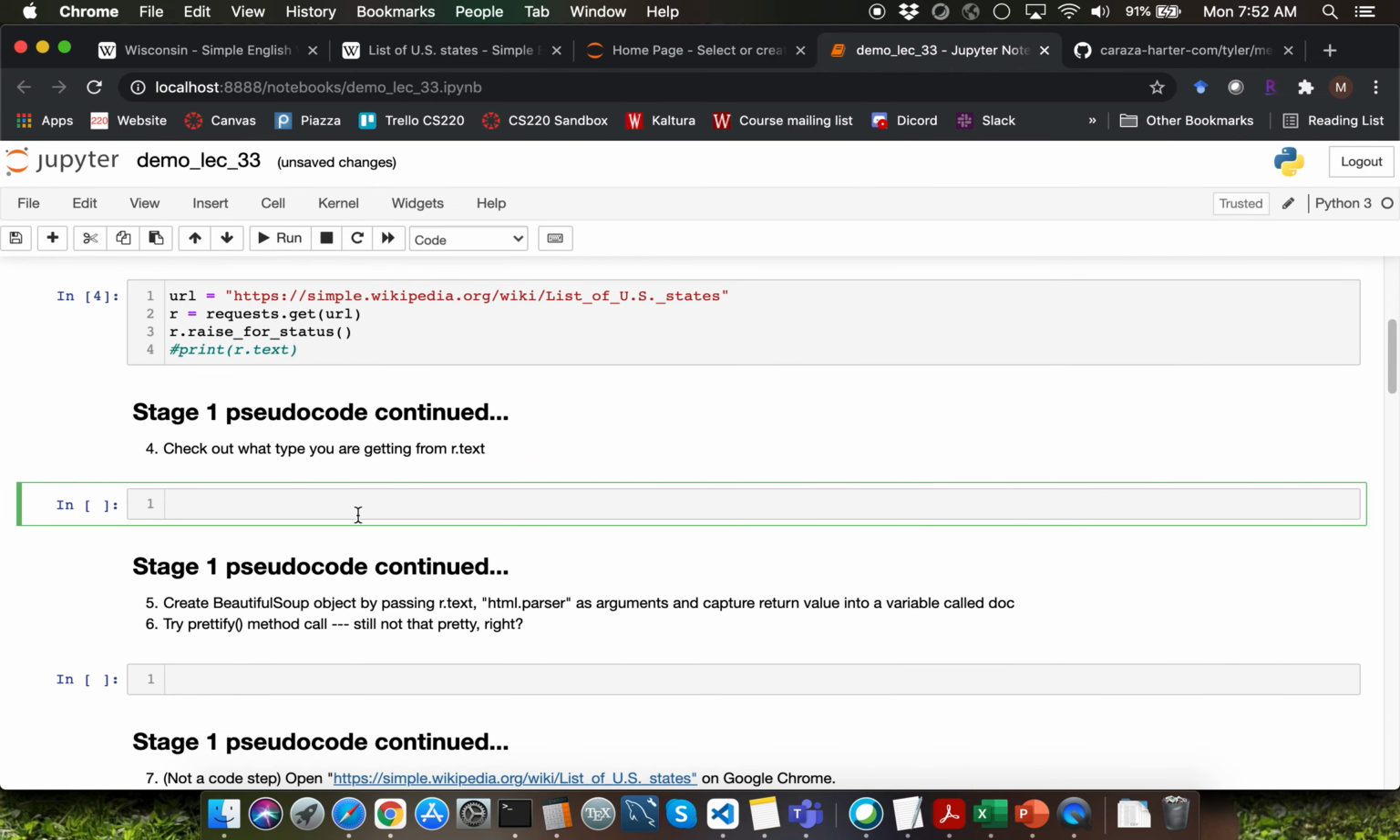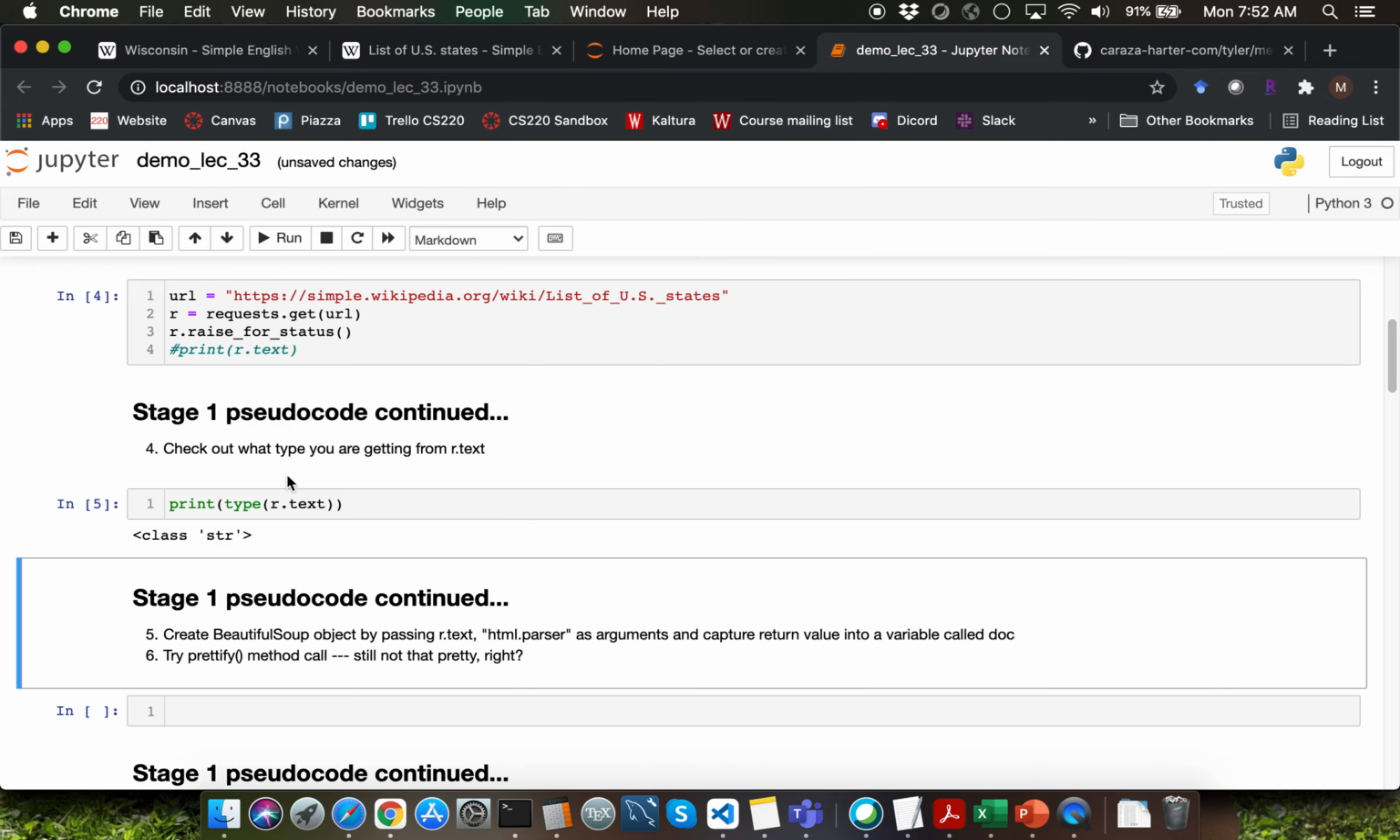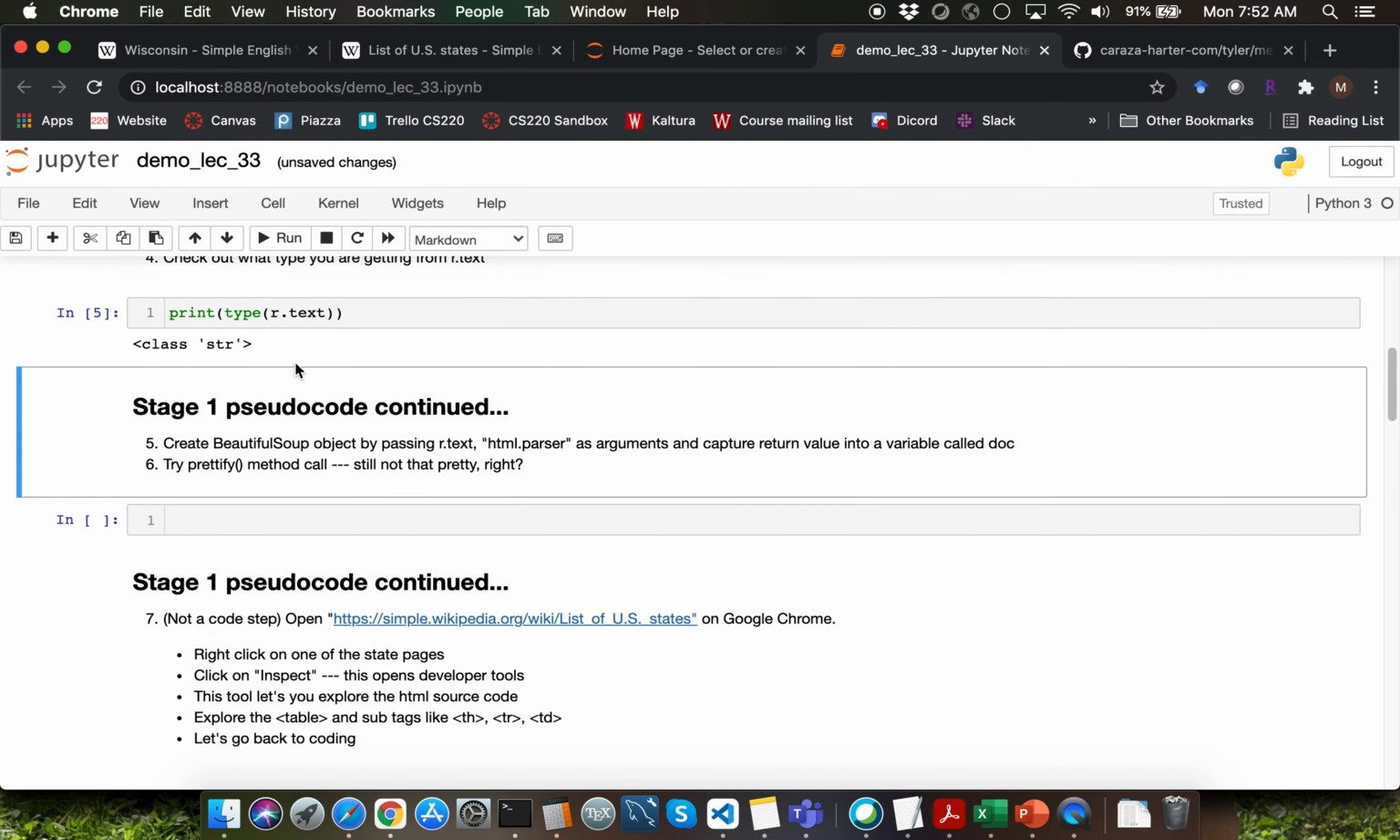Let's check out the type that we are getting from r.text. We can do that by invoking the type function call and passing r.text as argument. Recall that r.text is always going to have string type, and it's up to you to convert that into any appropriate types that you want. Since we are dealing with HTML file format here, we are going to retain the string type as such.